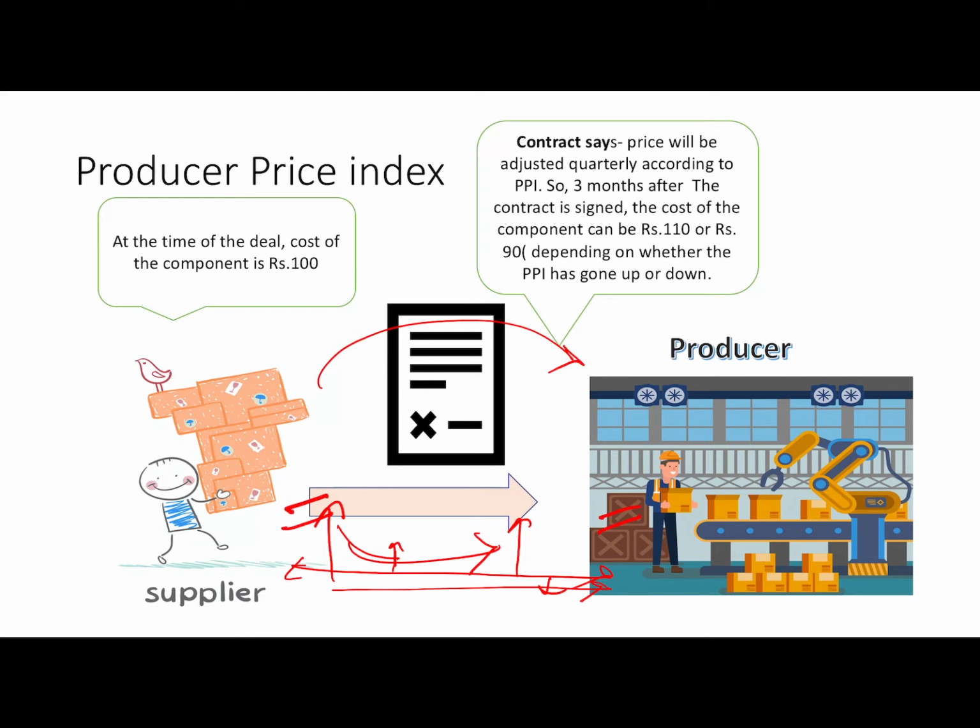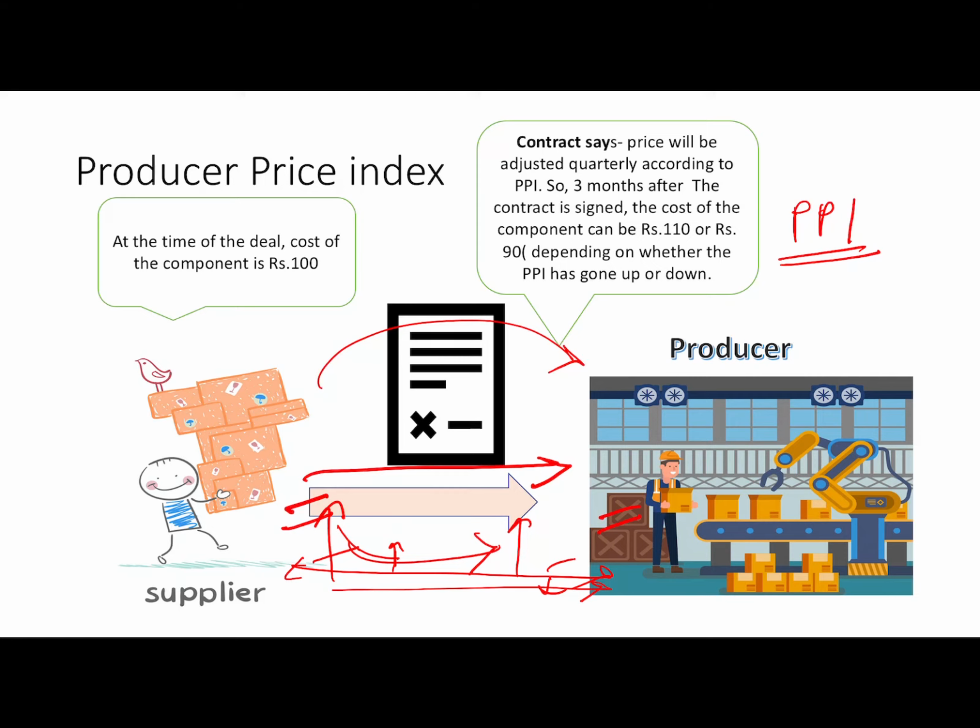That is not possible because prices can fluctuate to any extreme. So what businesses do, these two people, producer and supplier, will sign a contract, and in that contract they will include a clause that the price at which the supplies are sold by the supplier will be adjusted on a quarterly basis according to the producer price index. Quarterly means every 3 months the prices will be adjusted.